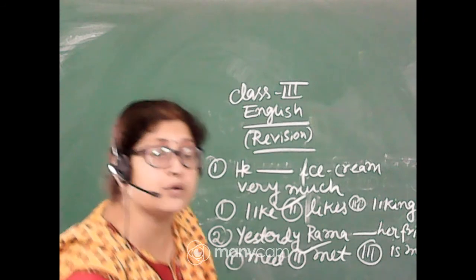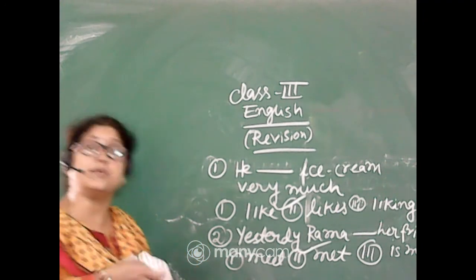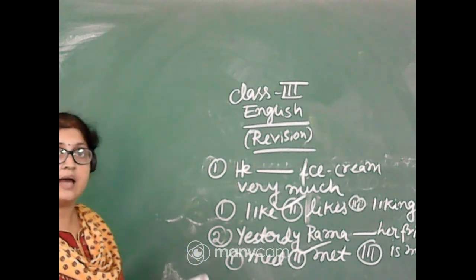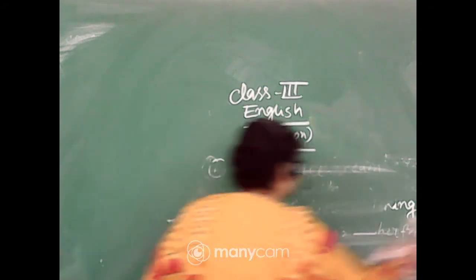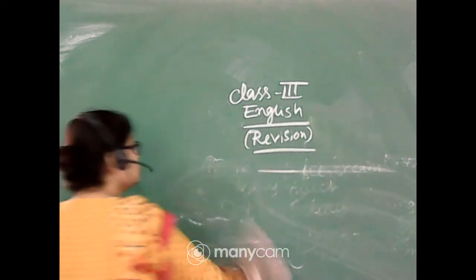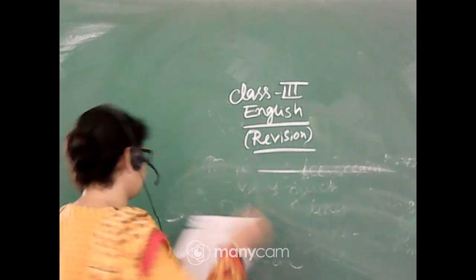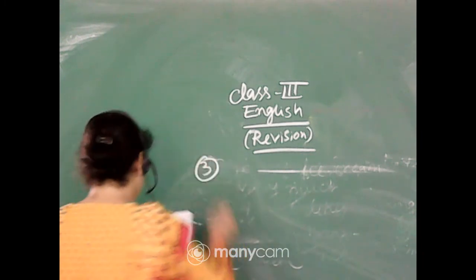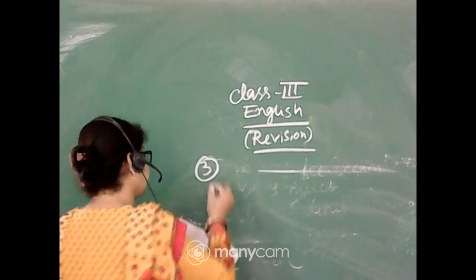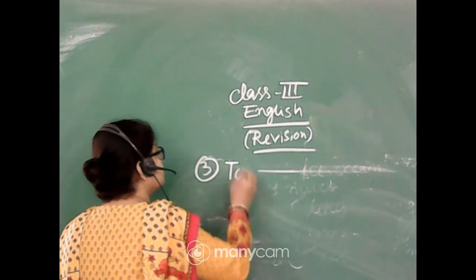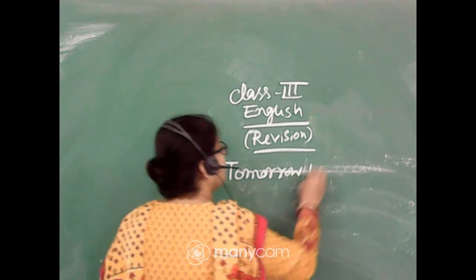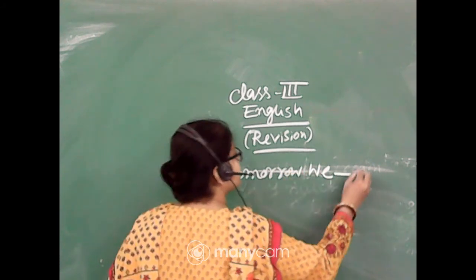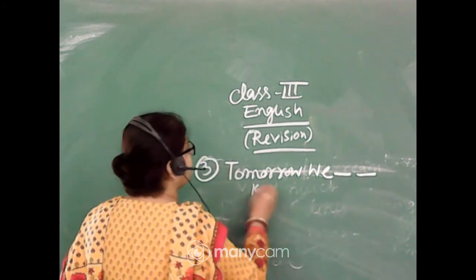Then simple future tense. Future tense means we just think about tomorrow or next time. So number 3. Tomorrow we dash Kolkata.